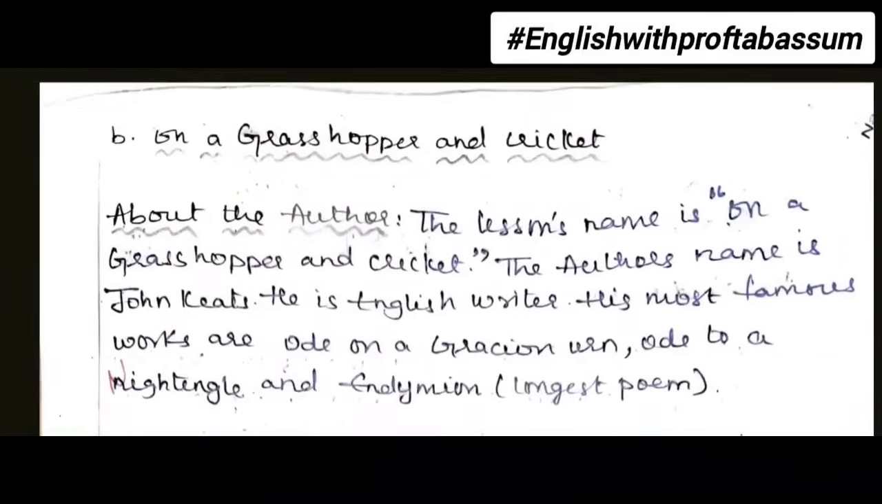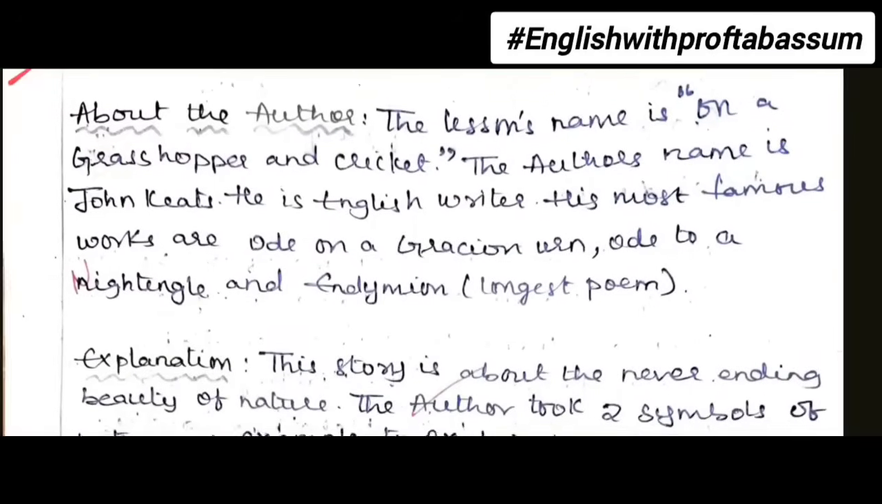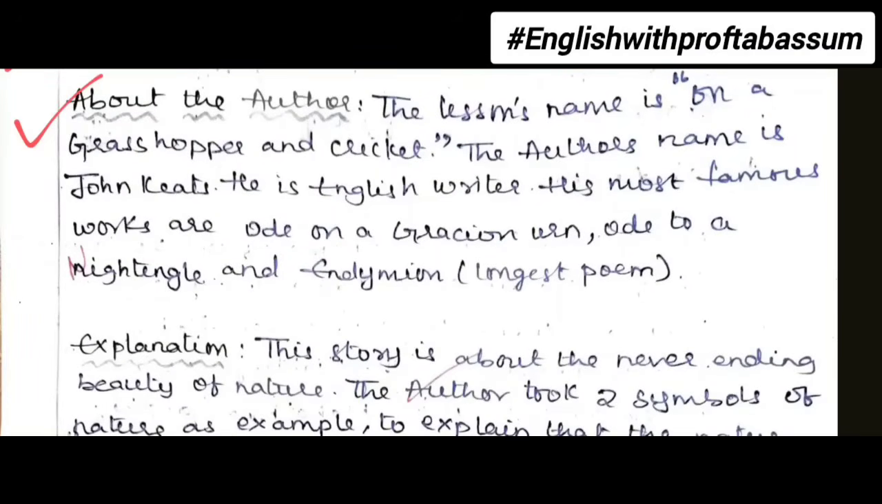Then moving on to B. Now over here the student forgot to write the main bit number, that is bit number 1. So after writing the main bit number, write the sub-bit number, that is B. Then write about the poet. The poem's name is On the Grasshopper and Cricket, it must come. Then the poet's name is John Keats. Then write about his famous work, and this is your about the poet.